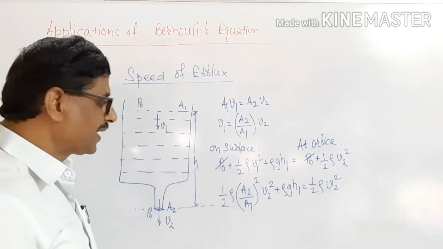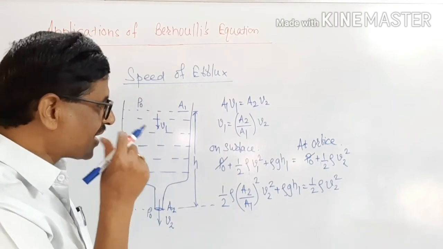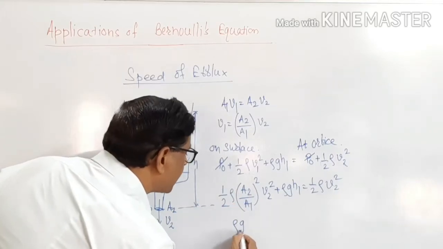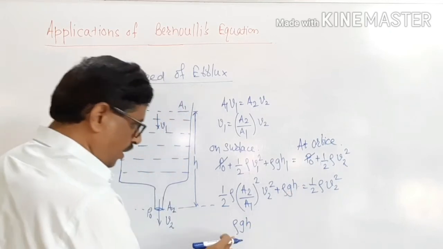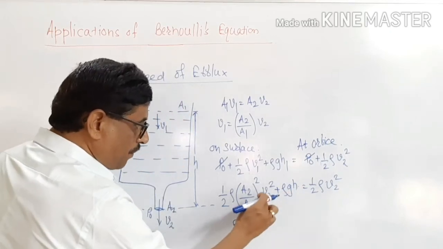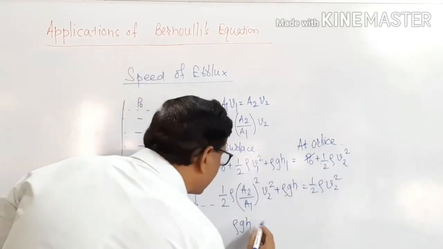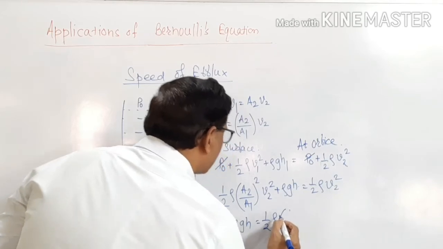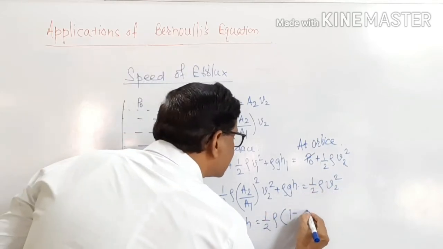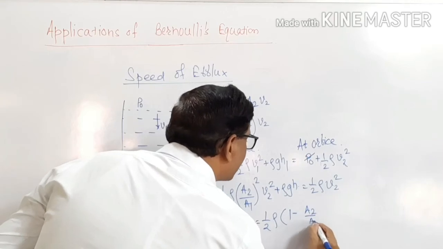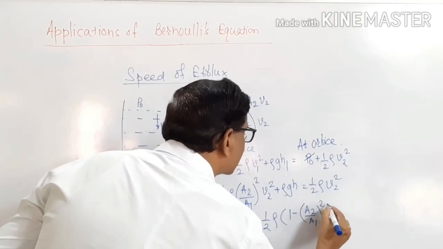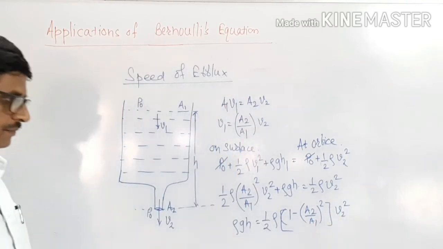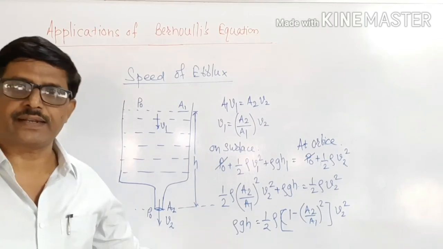Now, with this what you will get, I will write this as rho into g into h. By bringing V2 square on that side, I will get half of rho in the bracket, 1 minus A2 by A1 bracket square, into the common V2 square. This is the equation that we get.